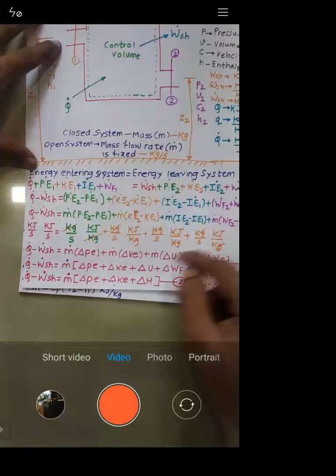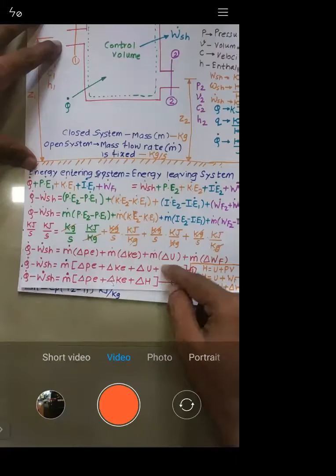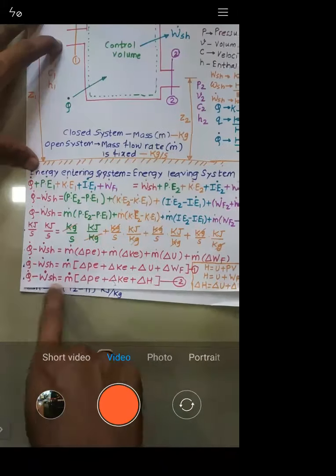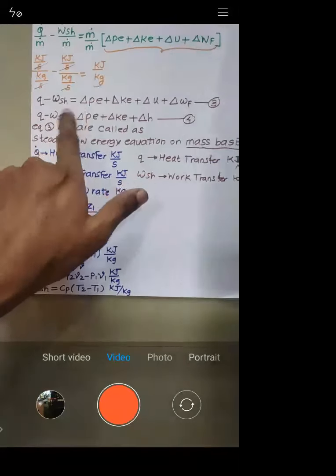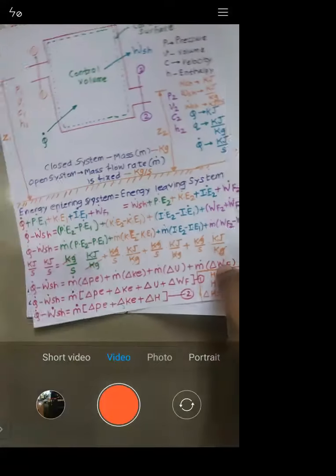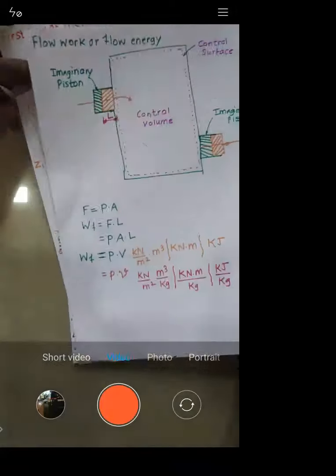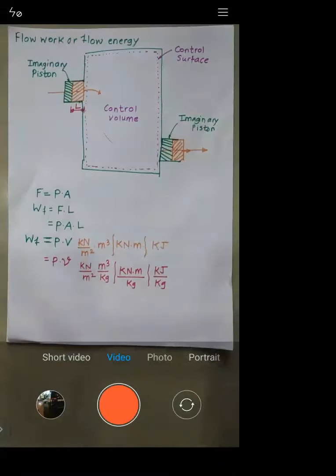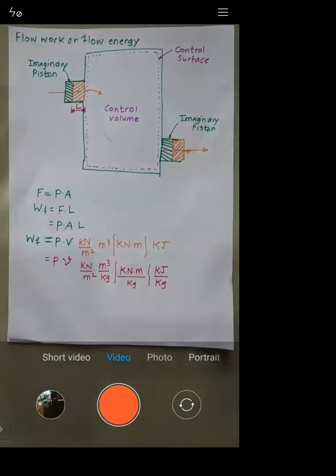Just remember these equations: any one of the two, equation 1 and 3 or 2 and 4. Then things become easy. Have you understood? Are you facing any doubt or difficulty?